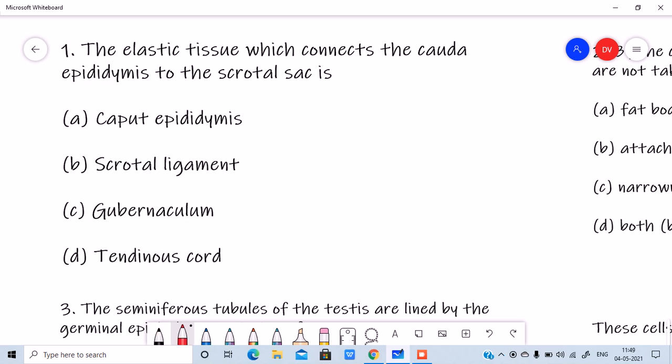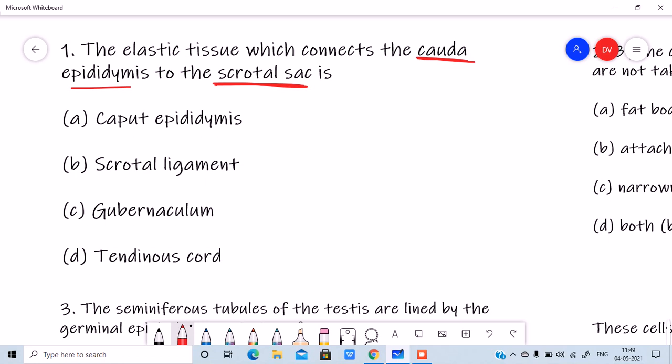So the very first question, look at the question guys. The elastic tissue which connects the tail part, the end part of the epididymis, to the scrotal sac. So guys, in the medical terminologies and medical conditions associated with the male reproductive system video, which was the last video to this video, if you go and see there, you can definitely answer this question.